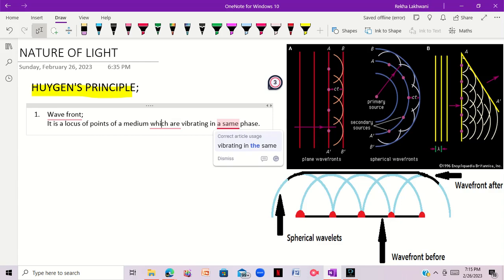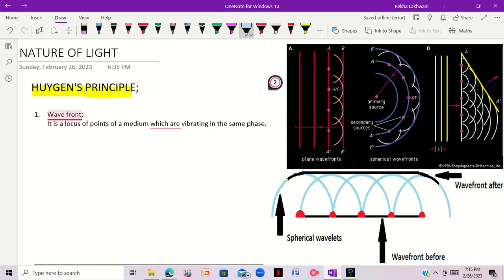So what is wavefront? Wavefront is basically a locus. Locus means a location of points in a certain medium which are vibrating in the same phase. Now, what is the meaning of this word phase?